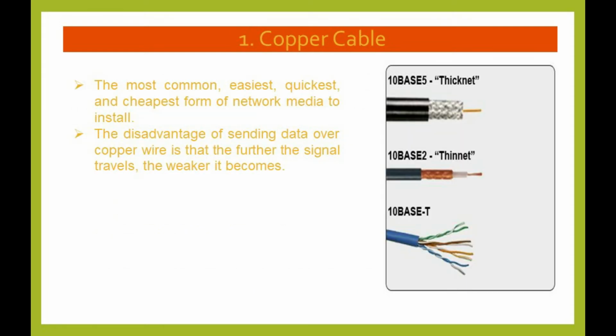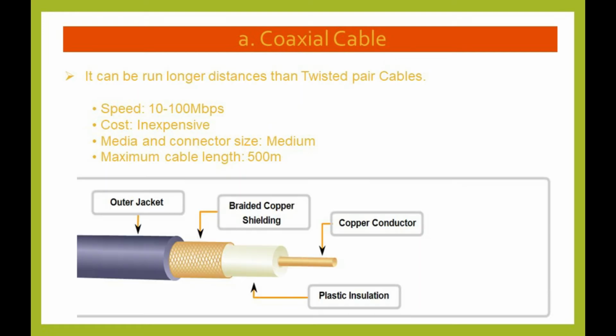Copper cable. Examples of network copper cables are UTP, STP, and coaxial cable. It is the most common, easiest, quickest and cheapest form of network media to install. The disadvantage of sending data over copper wire is that the further the signal travels, the weaker it becomes.